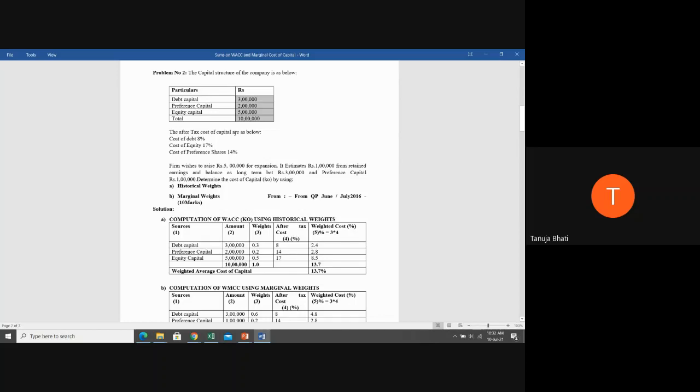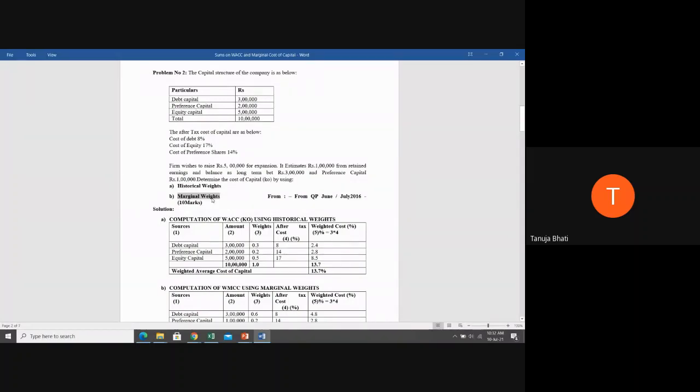Now what are they asking us to solve? Determine the cost of capital, that is KO, the overall cost of capital, by using the historical weights and by using the marginal weights. Now see students, under historical weights, I told you there are two methods.